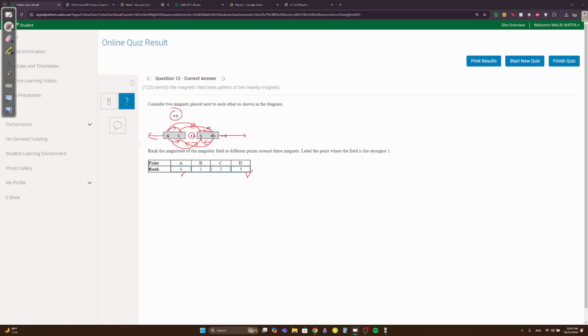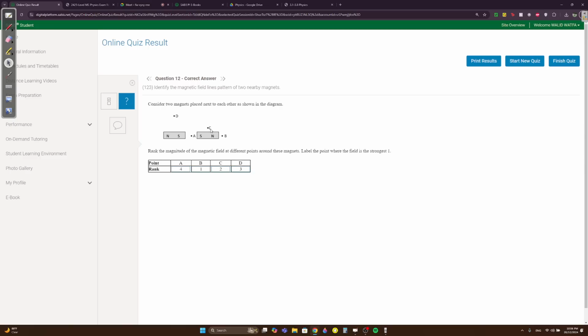Then which one's stronger? B or C? I guess B would be. Why is B strongest? Because I think it's closer to north. It's because it passes through the field line. But the north one goes out and curves. Okay, I guess it's just B because it makes sense. No, it passes through it and then comes out like this, so it's curved, so it's weaker. Honestly, I'm making it up, but I guess that makes sense. Okay, so B is the strongest because it's going out.